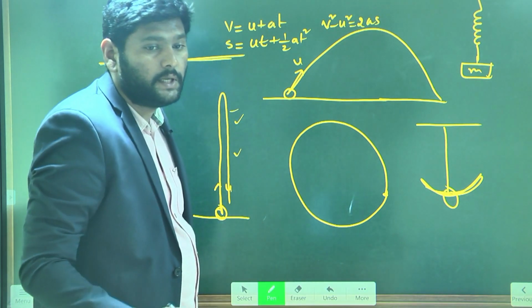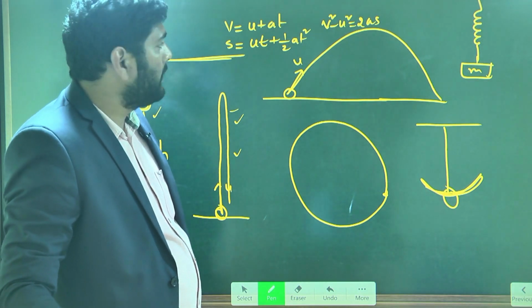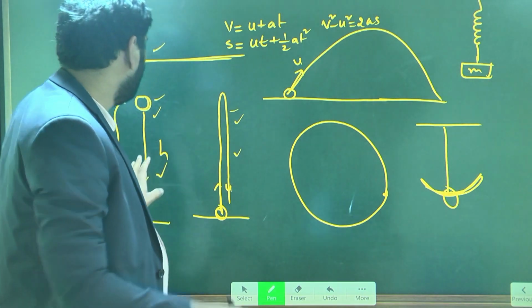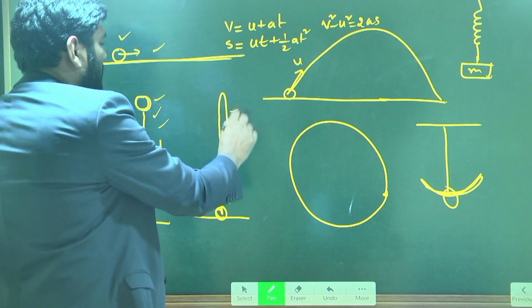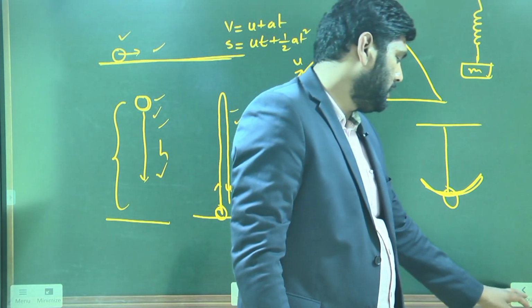These all we discussed in the last class. Am I right? Yes, sir. So by using these equations of motion, we'll discuss the freely falling body and vertically projected body. Let us start with the freely falling body now.